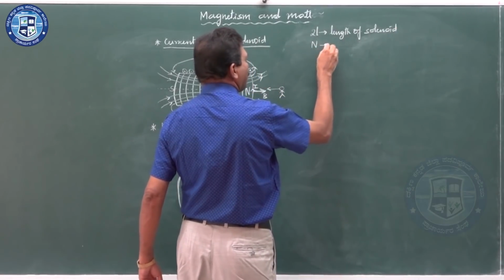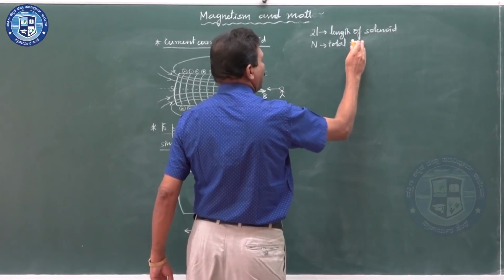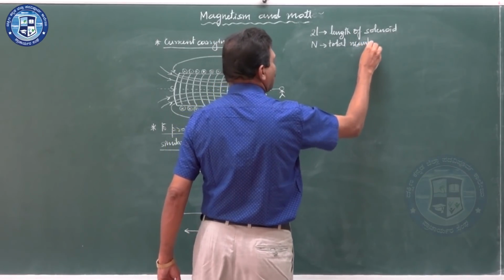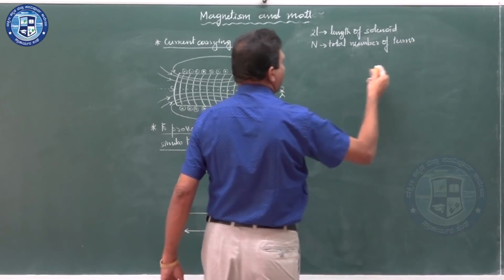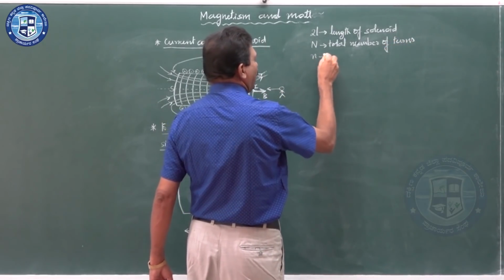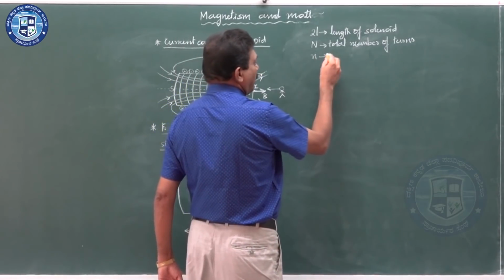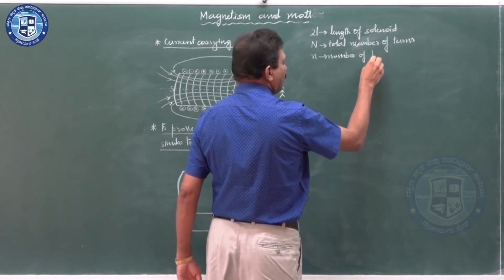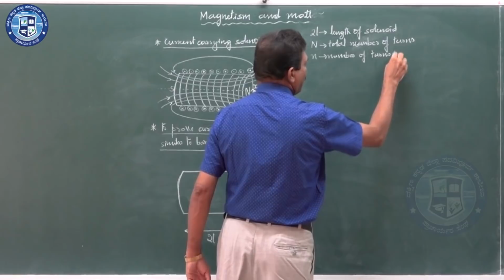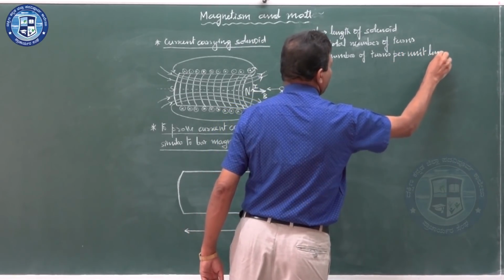Capital N is the total number of turns in the solenoid. What I am taking here is small n, do not confuse: small n is the number of turns per unit length of the solenoid.